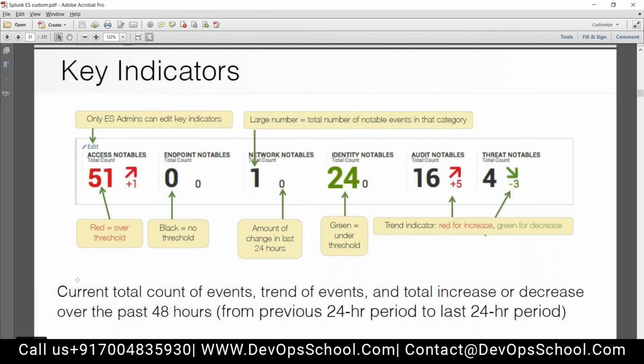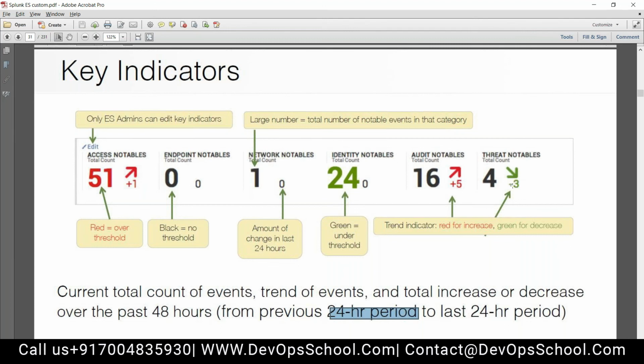If the count was 2 in the previous period and recently it increased to 4, it will show in red with +2. If the count has decreased compared to the past 24 hours, it will show in green with a -3.